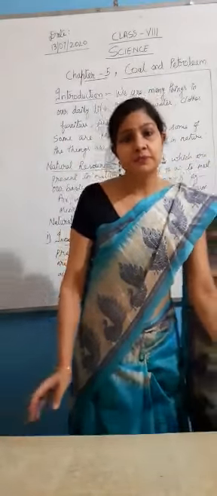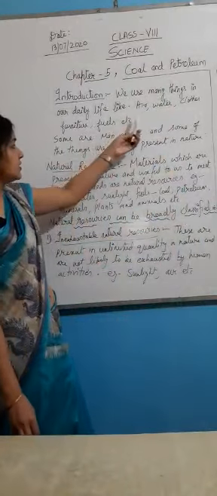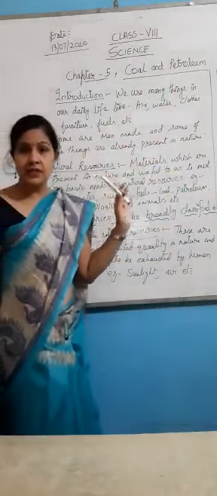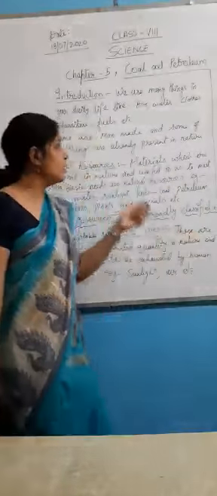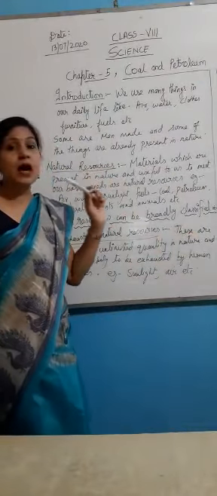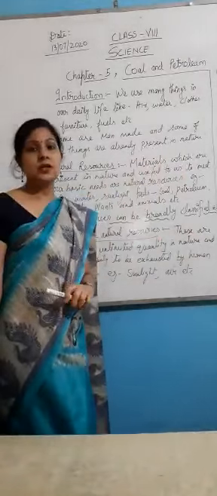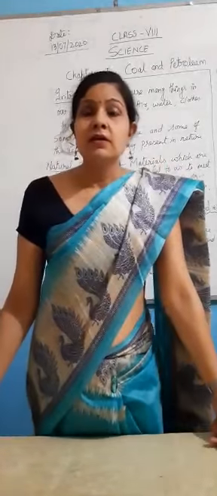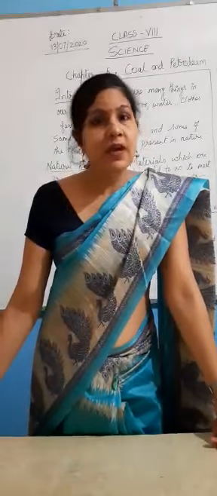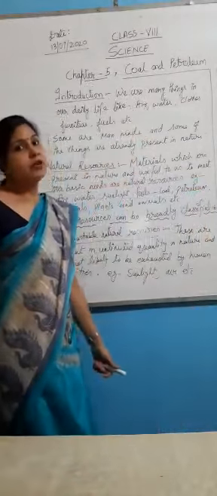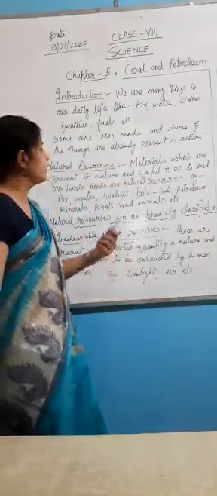Some of the things in these are man-made, like clothes are made by man, furniture is made by man. At the same time, some of the things are already present in nature, like sunlight, plants, trees, air, water. We cannot make them, and they are already present in the environment, in nature.